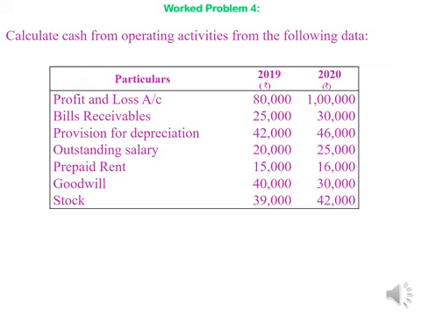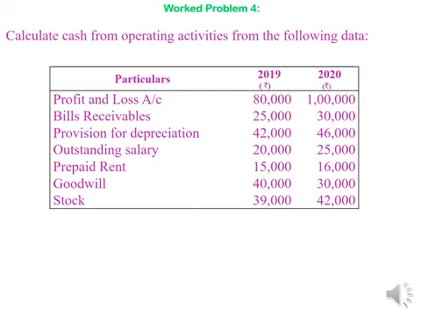Problem number 4. Calculate cash from operating activities from the following data. 2 years are given, 2019 and 2020. Opening balance and closing balances are given. Particulars: profit and loss account rupees 80,000 and 1 lakh. Bills receivable rupees 25,000 and rupees 30,000.